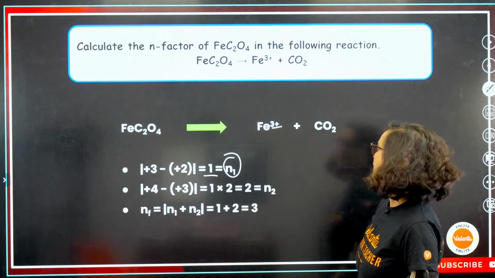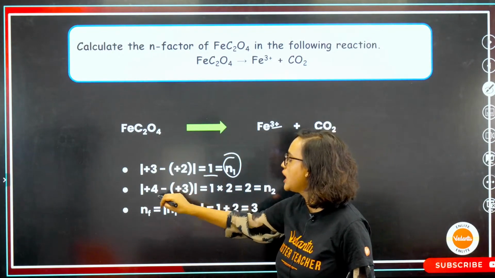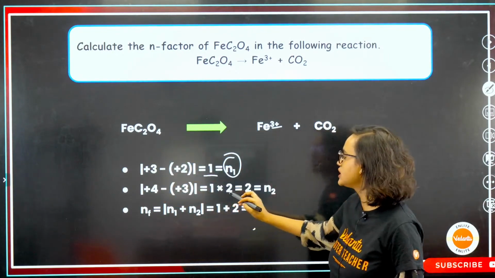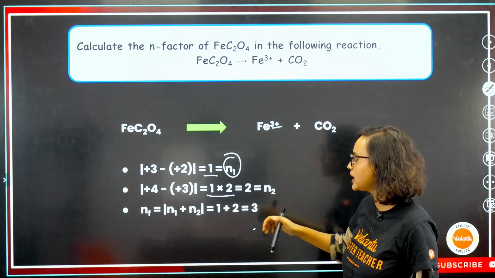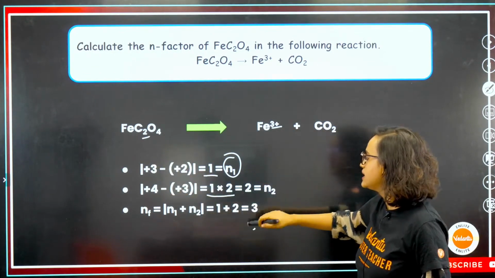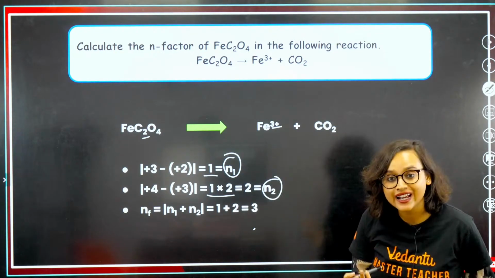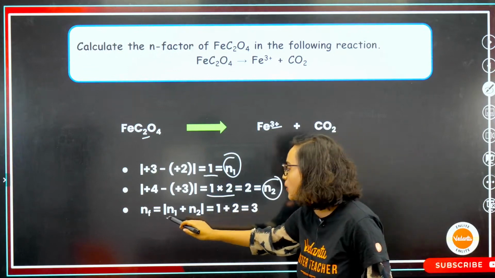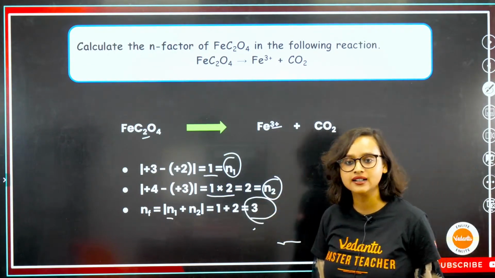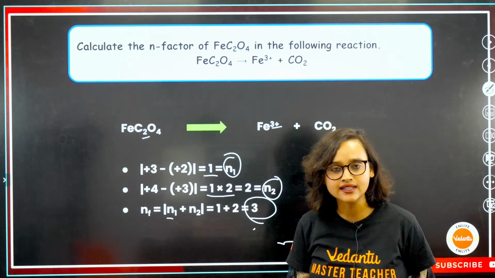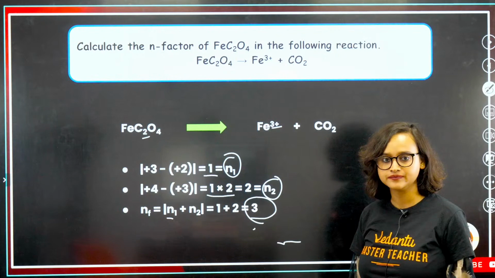Now here, again in the product side, we will have +4 minus +3, which is equal to 1, into 2, multiplied with 2. That means we are getting 2, so that's our N2. So what is our NF? Our NF is N1 plus N2, which is basically 3. That's our answer. Got it? Clear?